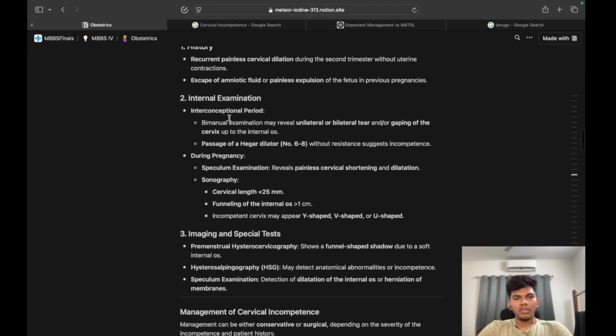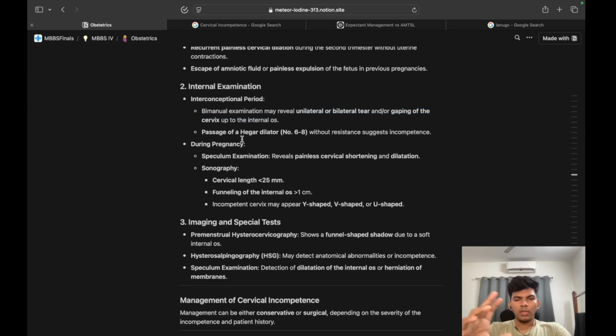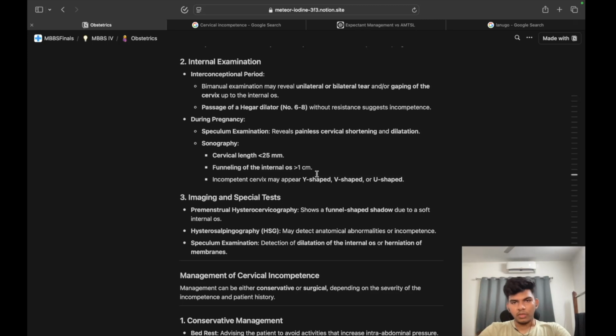Next, coming to internal examination, during the interconceptional period and then during pregnancy. Interconceptional period, between the pregnancies: bimanual examination may reveal unilateral or bilateral tear or gaping of the cervix up to the internal os. Can you imagine how it looks? Then there is passage of Hegar dilator number 6 to 8 without resistance, indicating incompetence. The Hegar dilator passes through very easily without resistance.